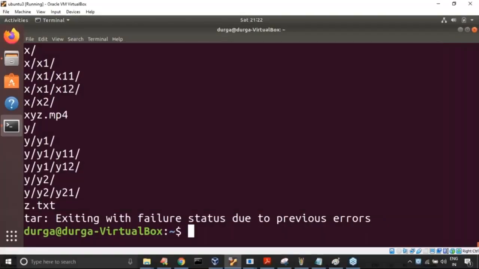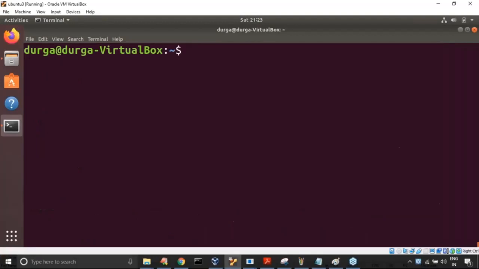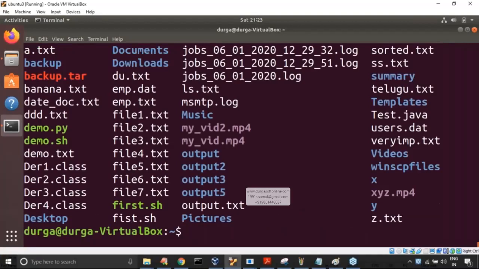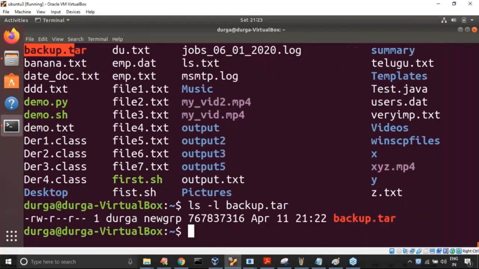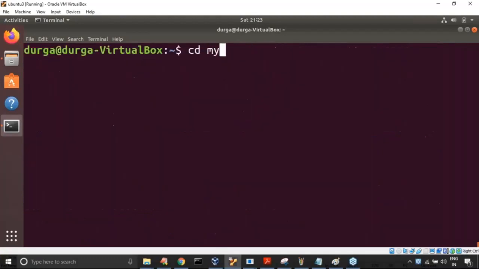Yeah, thank God, it's exiting with failure status due to some previous errors. Don't worry at all, sir. Now have a look once. Is the backup data tar file created? Assume at what time it got created, sir. Backup data tar. Yes, it got created, right? Backup data tar, it got created. Now let me go to, sir,